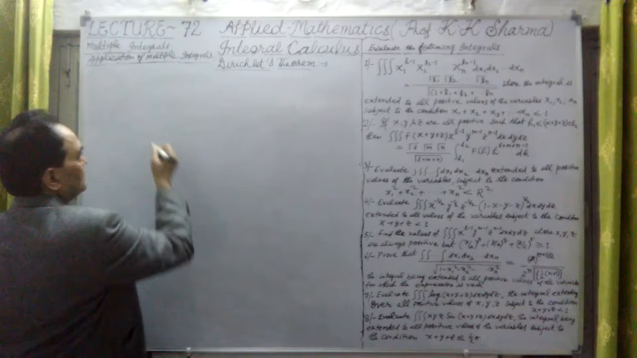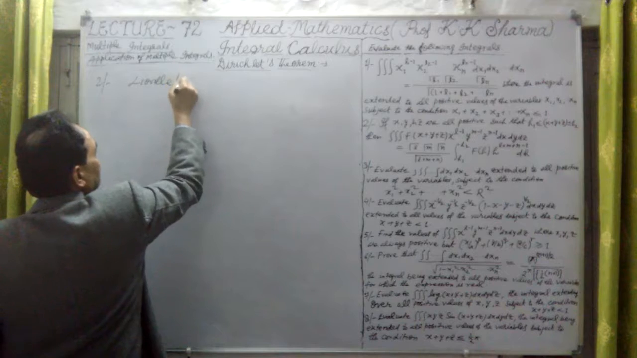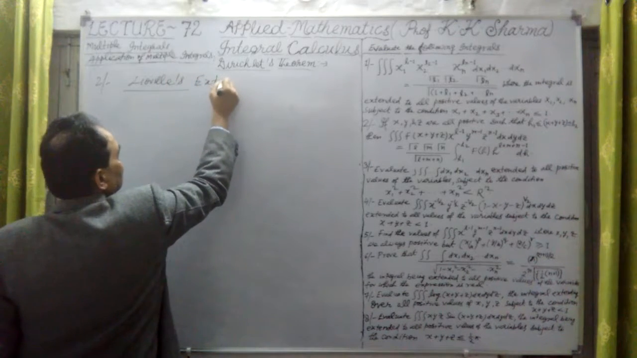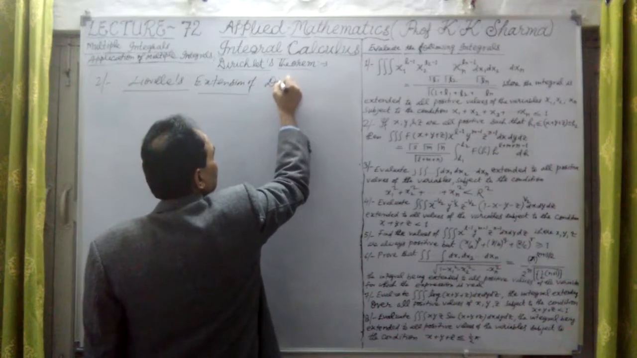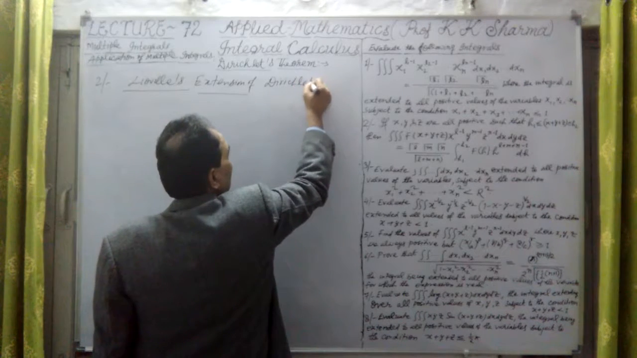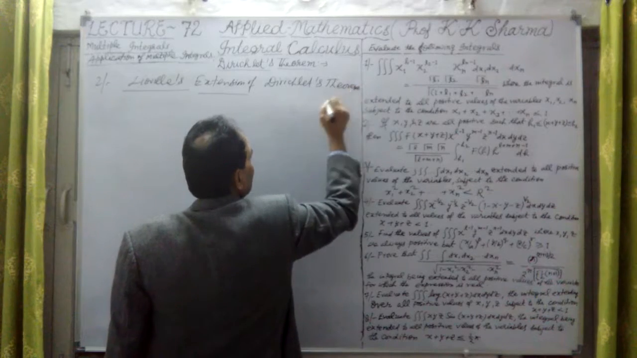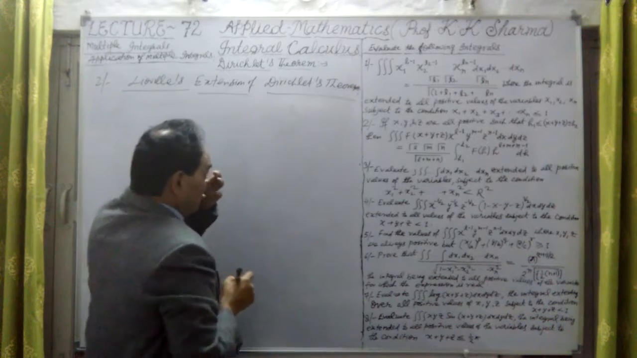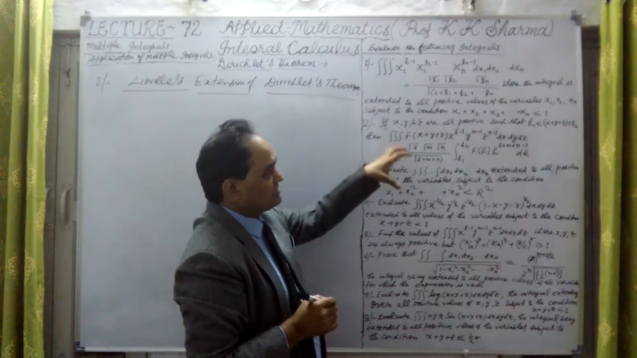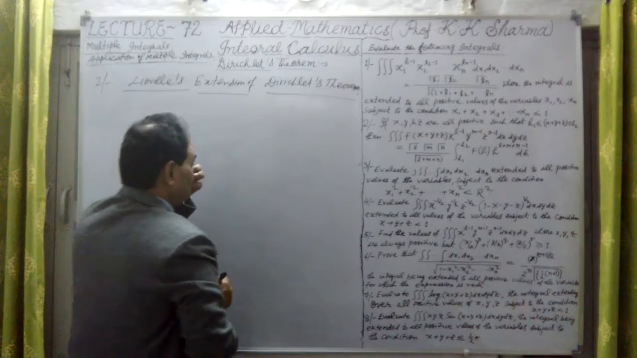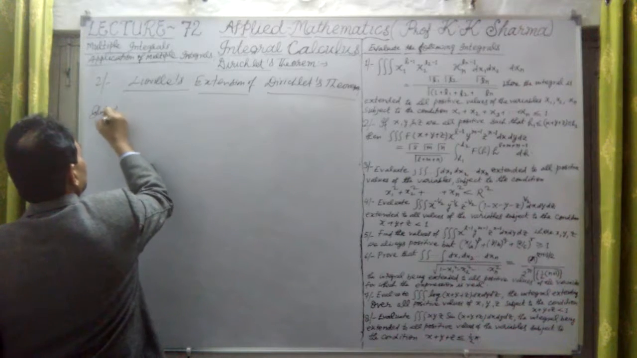Second point is, question number 2 is Liouville's extension of Dirichlet's theorem. What is this second question? This question number 2 is Liouville's theorem, or Liouville's extension of Dirichlet's theorem. Now in the solution here, we are finding out what is given.